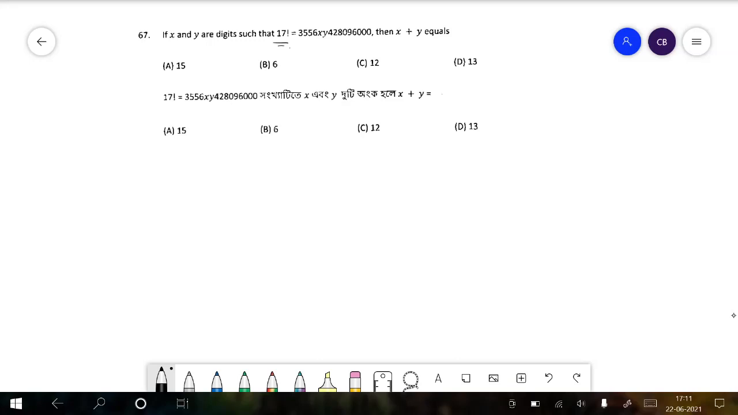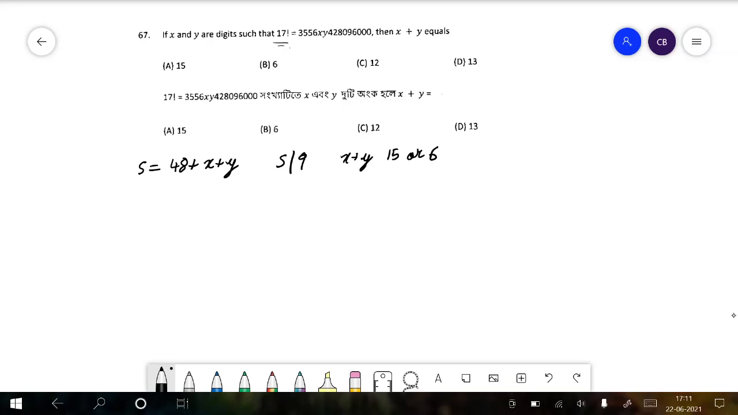So let's do the sum of the digits. The sum of the digits turns out to be 48 plus x plus y. Now the sum must be divisible by 9. That is one condition. So therefore x plus y can only be 15 or 6, because x and y can only vary from 0 to 9.